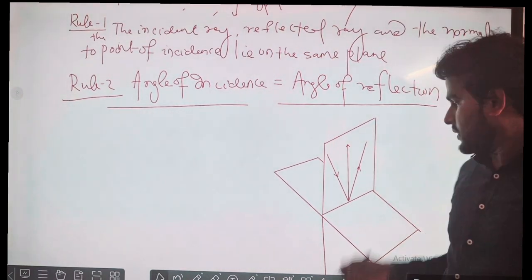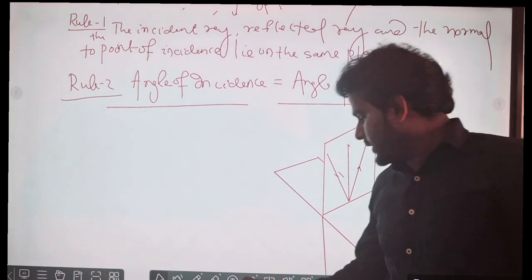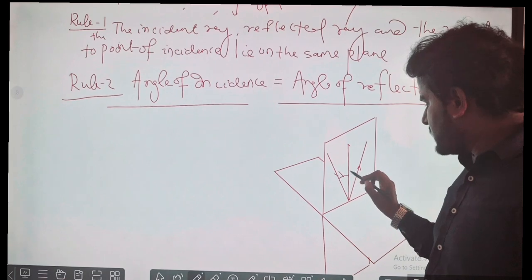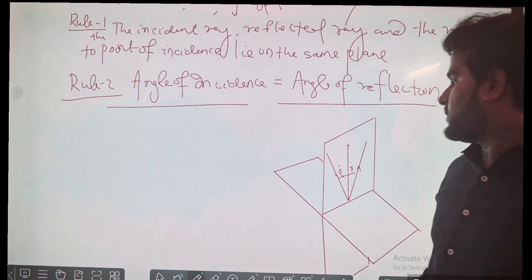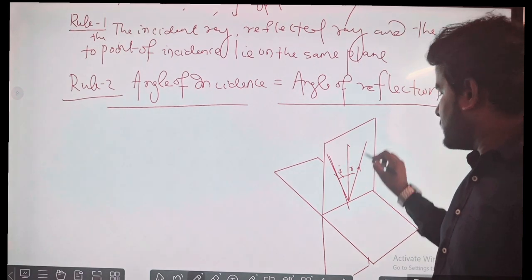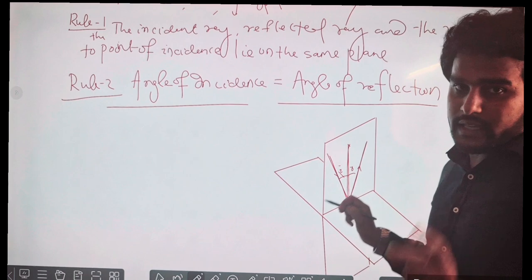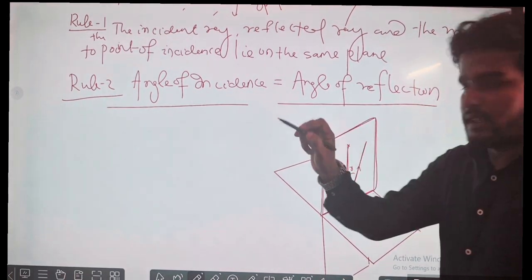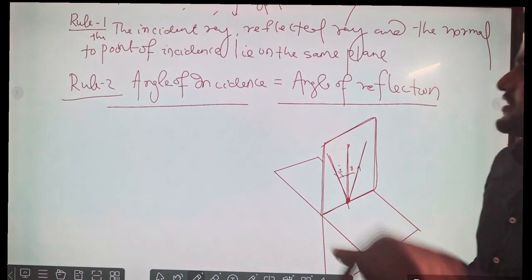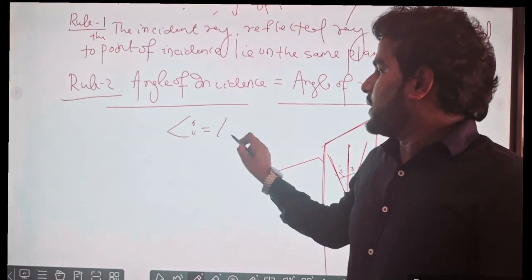Plane will be the same. This will be the angle of incidence, and this will be the angle of reflection. Clear? That this ray and this ray all lie on the same plane. They are concurrent at a point, but they lie on the same plane. एक ही plane में रहते हैं. Clear? The next part: angle of incidence is always equal to angle of reflection.